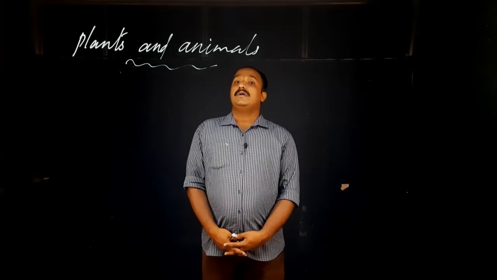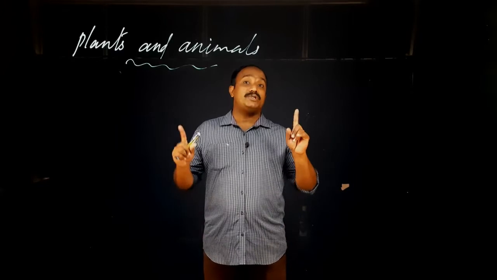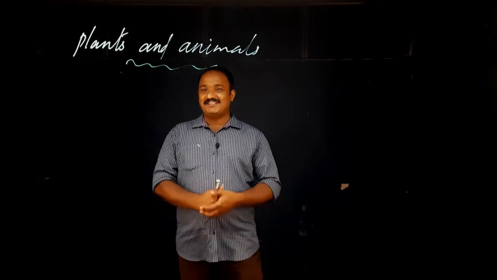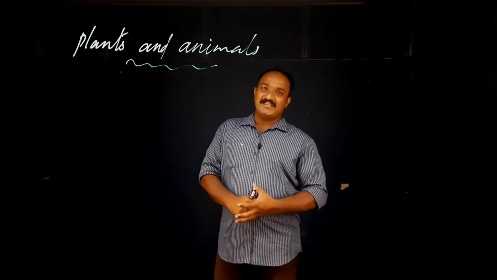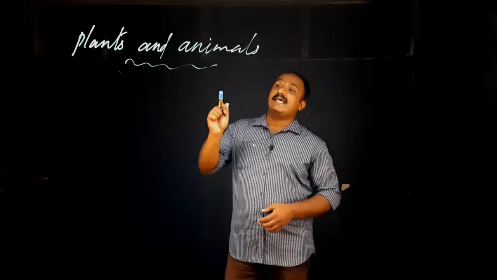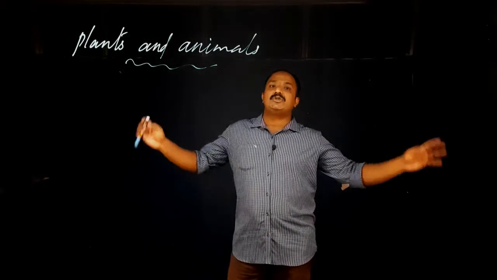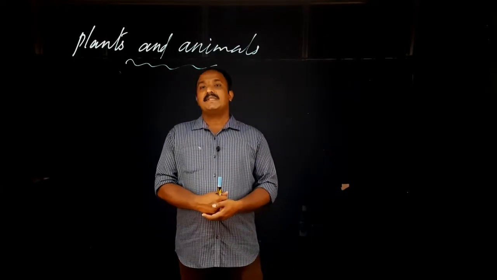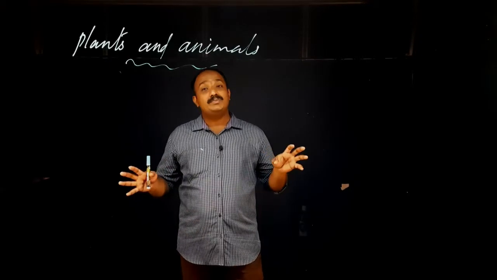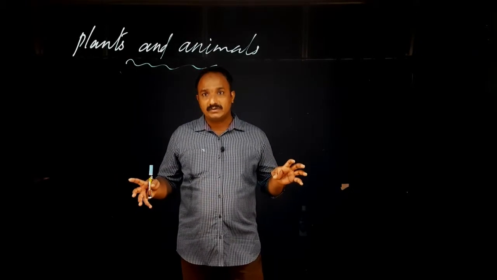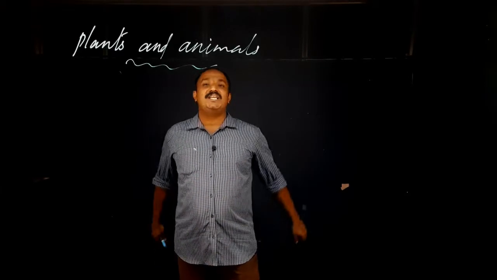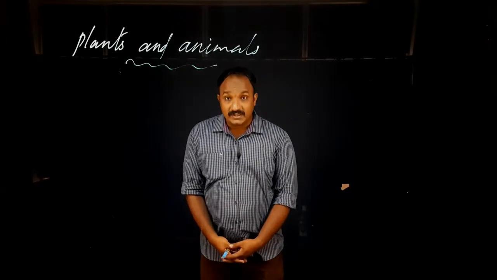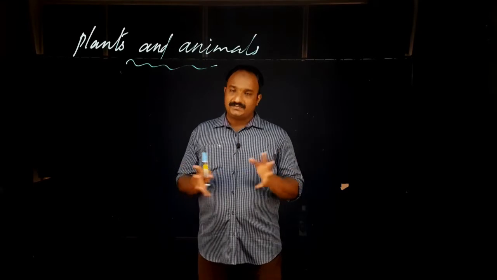Yes or no? In the first chapter we studied about two types of things: living things and non-living things. Very good. Then plants and animals come in which group? Living things or non-living things? They are coming in the group of living things. Very good. So plants and animals are living things.